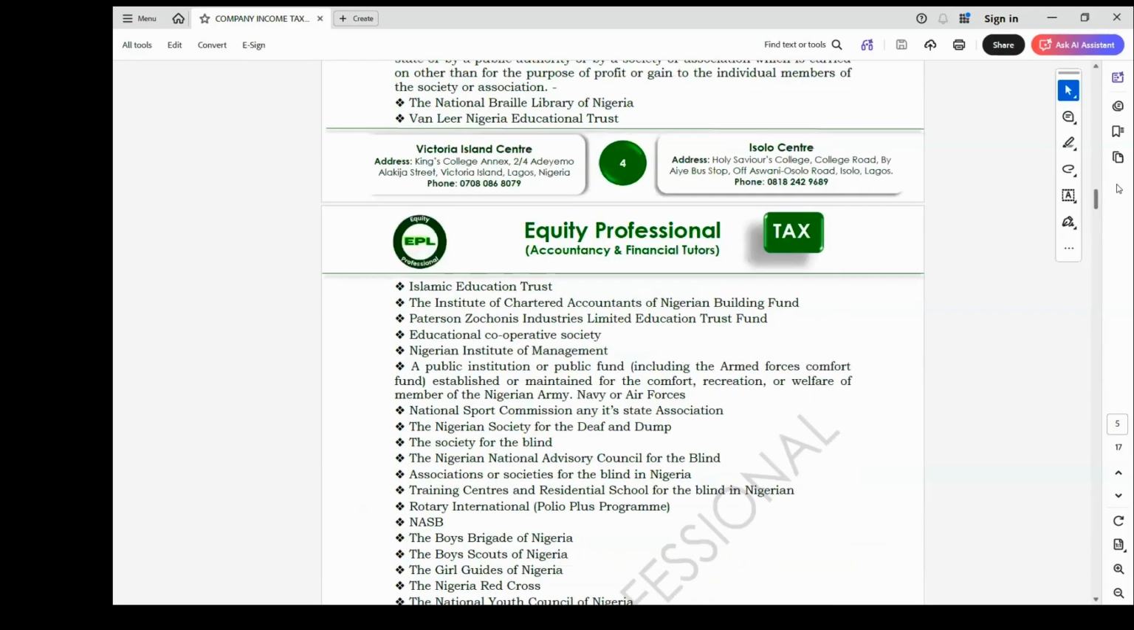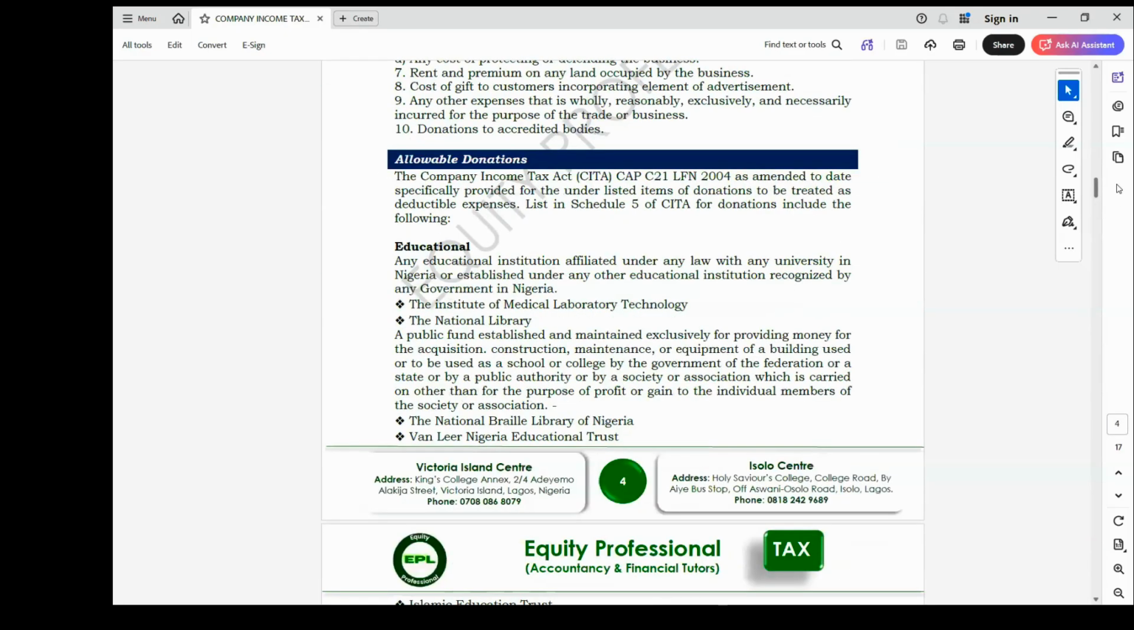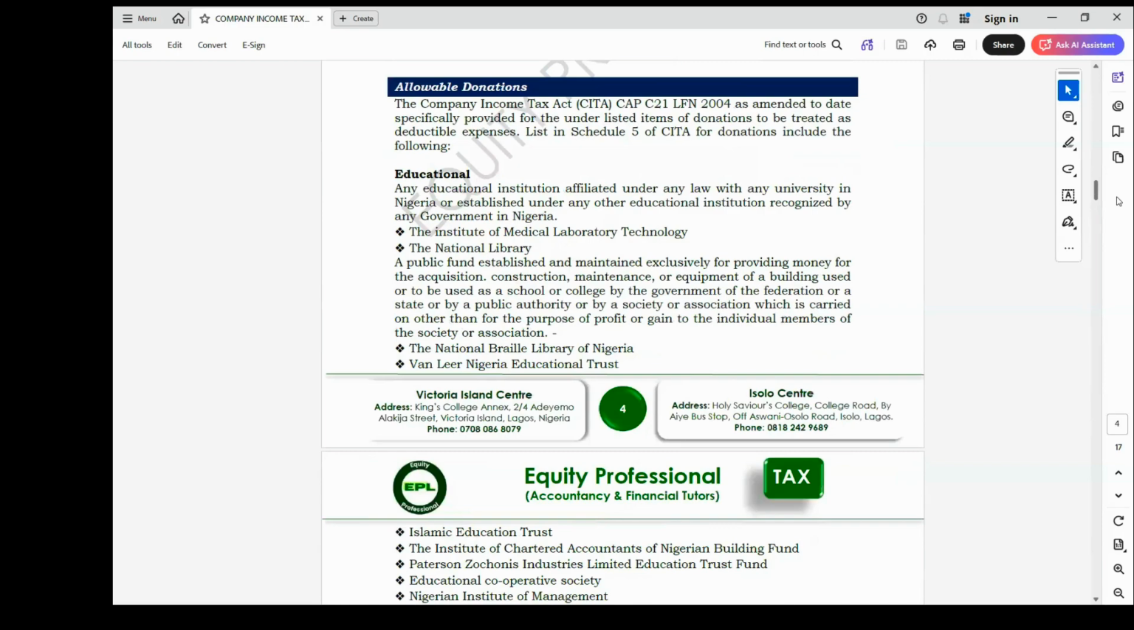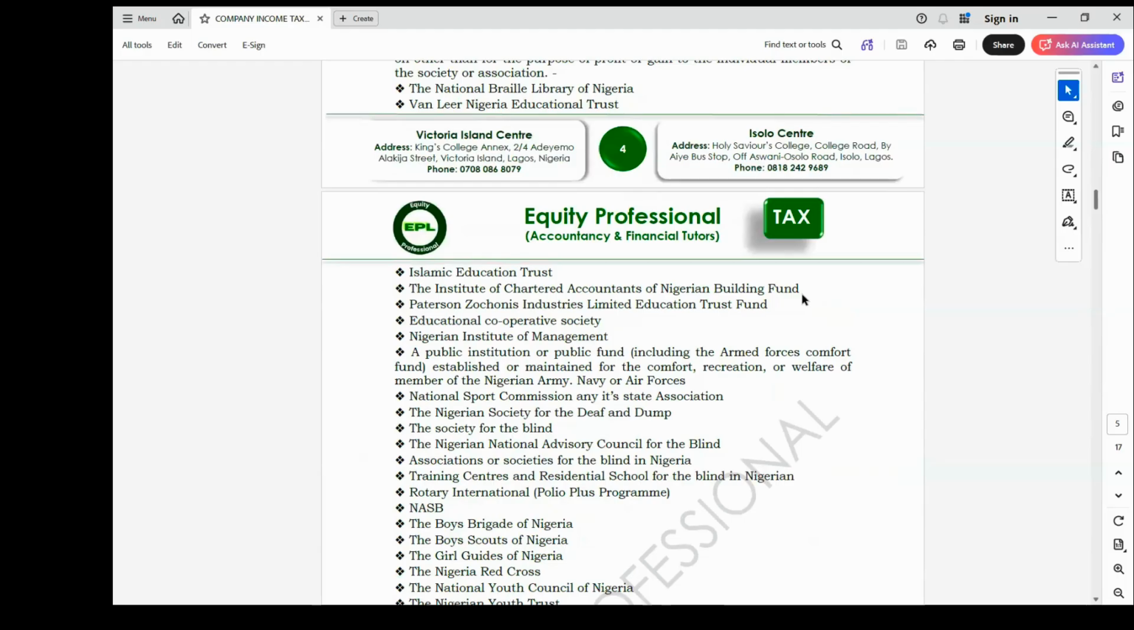Then we also have the one that relates to our institute, which is donation to ICAN. Please, for the donation to ICAN, the one that is allowable is donation to ICAN building fund. Look at that word in front of it. If they tell you donation to ICAN alone, that is not allowable. It must be donation to the Institute of Chartered Accountants of Nigeria Building Fund. That is the donation that is allowable to be made by a company.